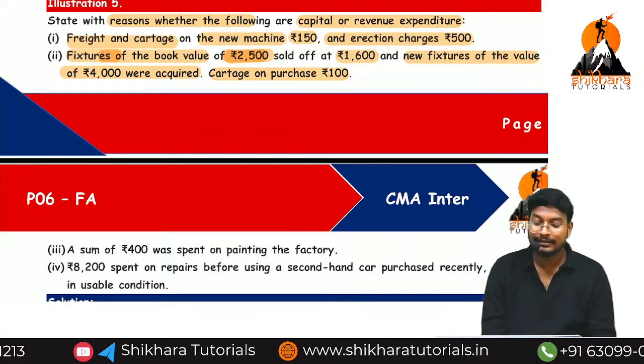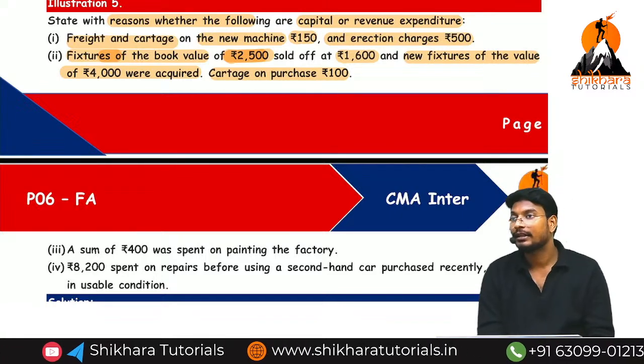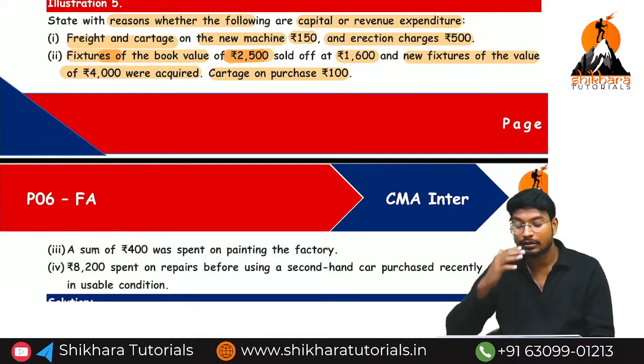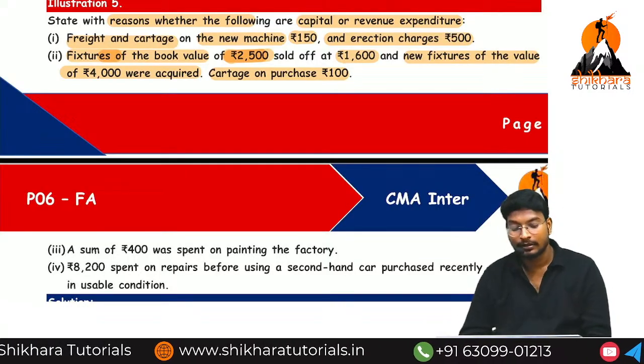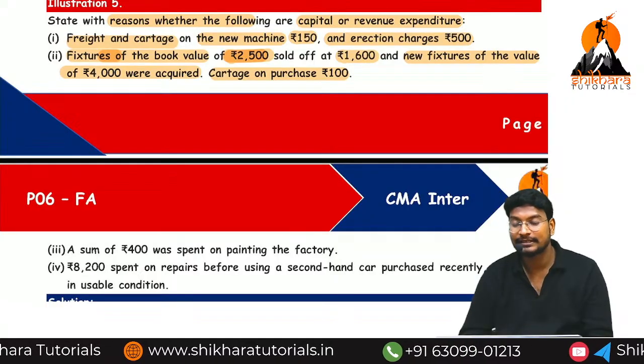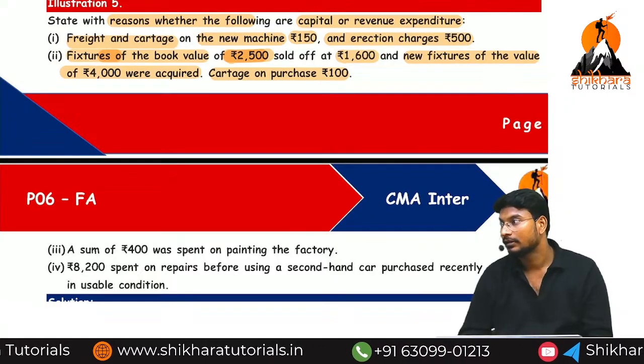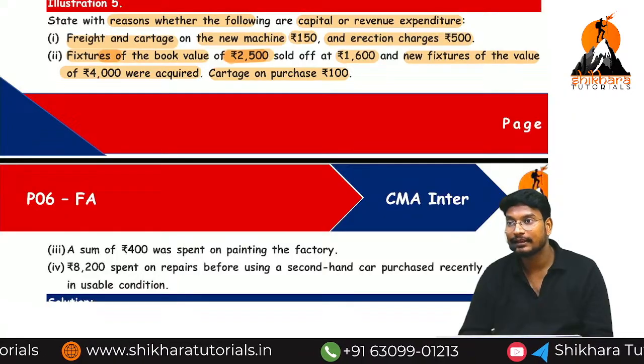100. What is this type of expense? Capital. What is the total capital expenditure? 4,000 plus 100. What is the meaning of 2,000 minus 1,600? Capital loss. 2,000 minus 1,600 is called a capital loss.